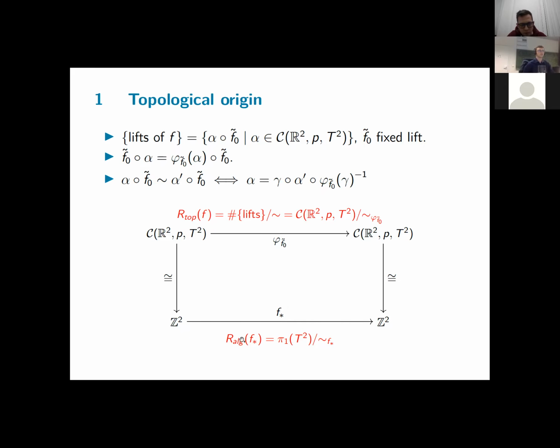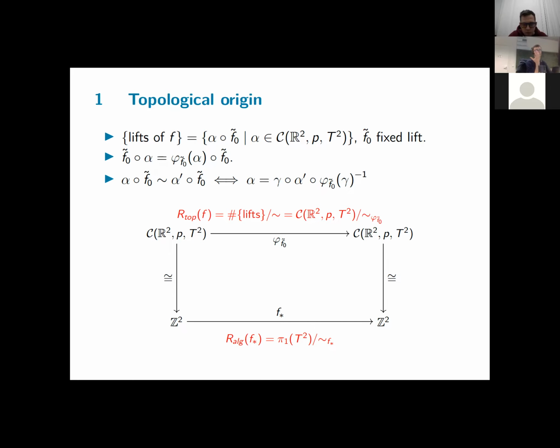And so to determine this algebraic Reidemeister number, we essentially have to work on the fundamental group, but it's often easier to compute the fundamental group and this induced map on it than to determine the group of covering transformations, and especially this map phi of f tilde 0. So this reduces the problem quite substantially. And so algebraically and topologically, the Reidemeister numbers are the same.